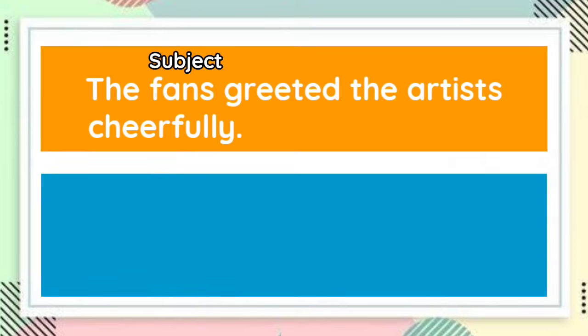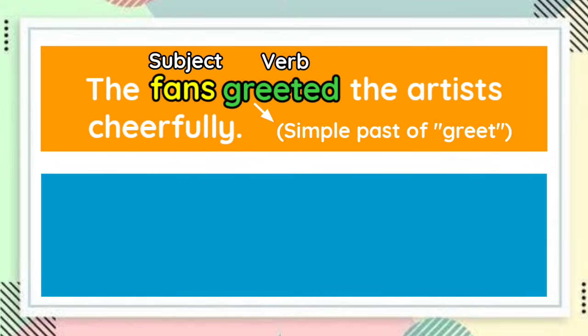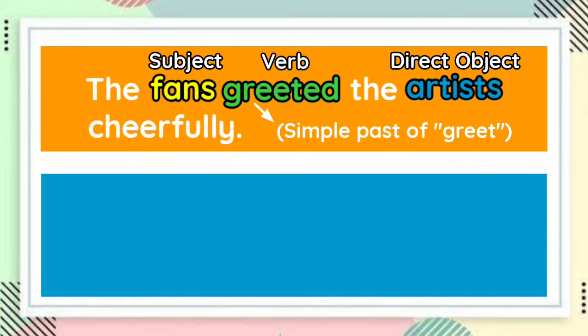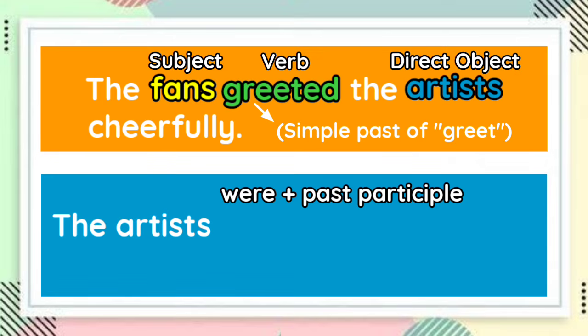The subject in this sentence is fans. The verb is greeted, which is the simple past tense of greet. And the direct object is artists. Now, to change it into a sentence in the passive voice, we need to put the direct object first, which is the artists. And then, for the verb, since the noun artists is plural, we have to use were plus the past participle form of the verb greet, which is also greeted.